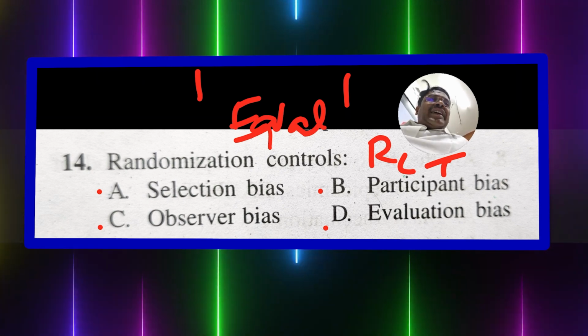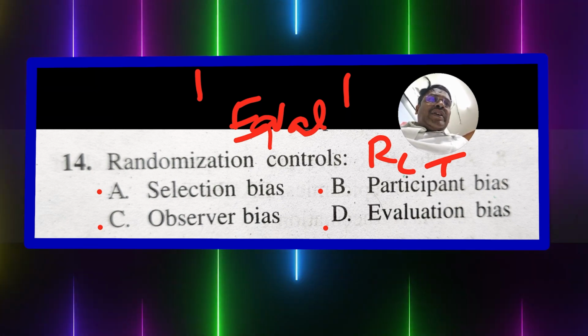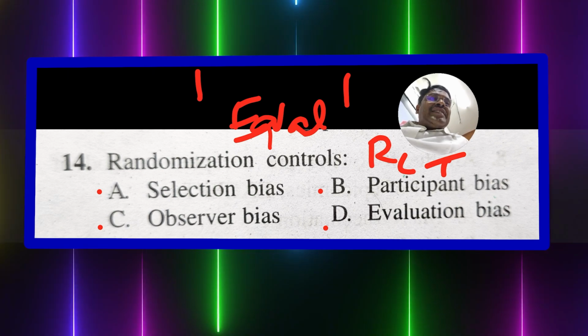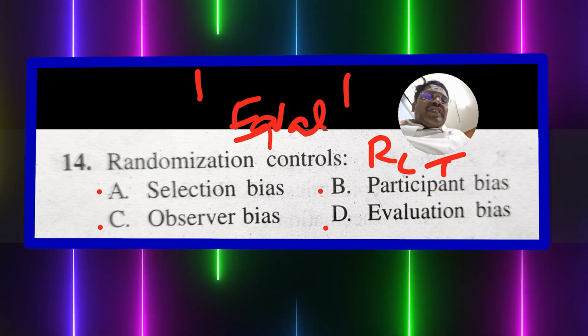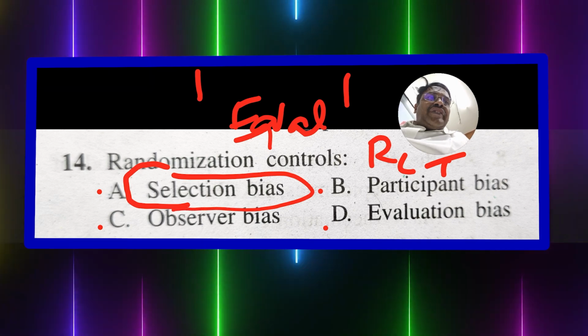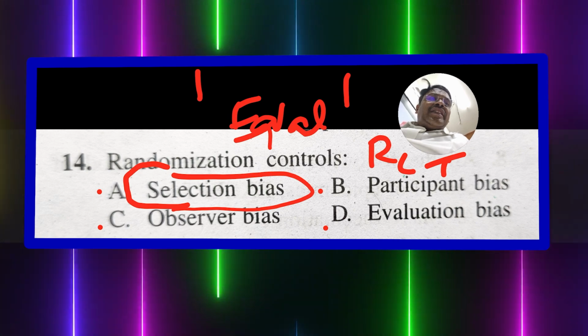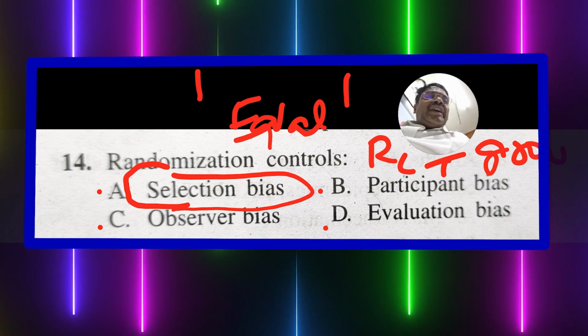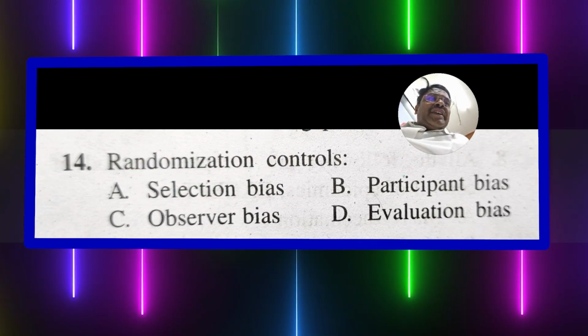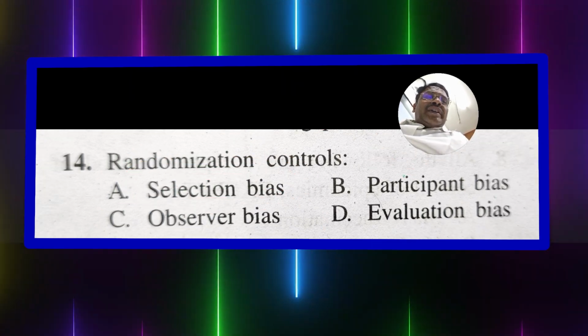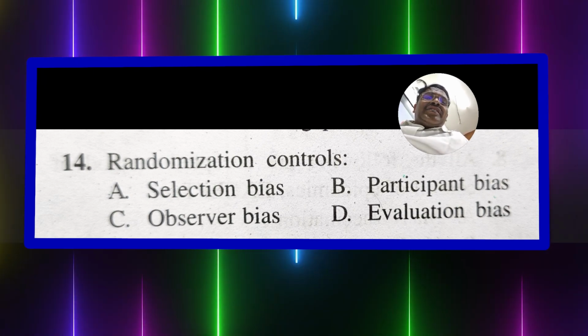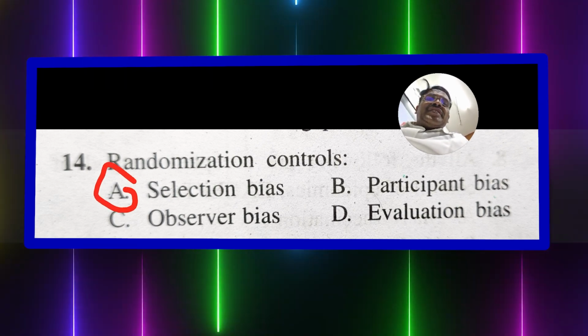This randomization process helps in controlling selection bias, which occurs when there is a systematic difference between groups at the start of the study. So by controlling for selection bias, randomization ensures that any observed differences in outcome are likely due to the intervention being studied and not because of some pre-existing difference between the groups, because we are eliminating the difference between the groups by doing a proper selection. So randomization actually controls the selection bias, which is the right answer.